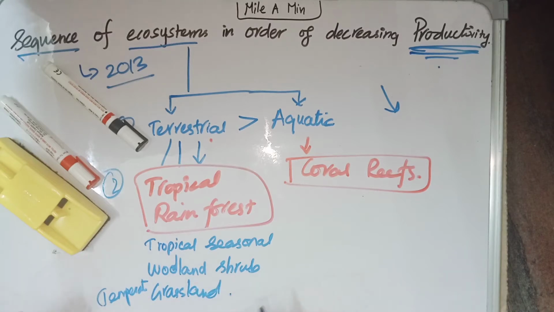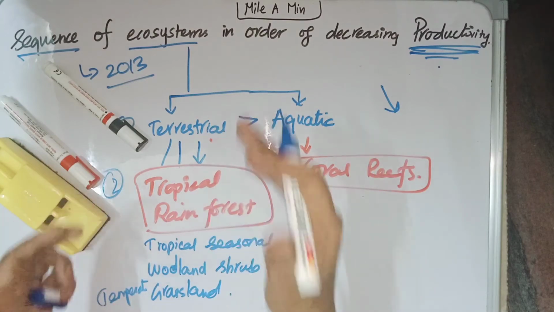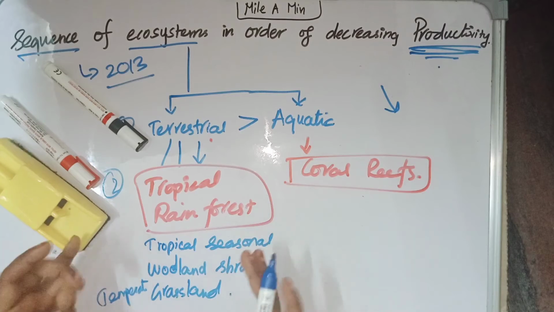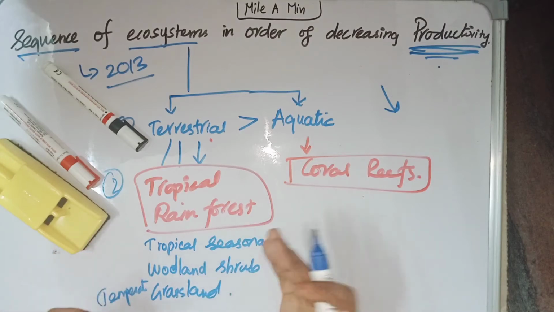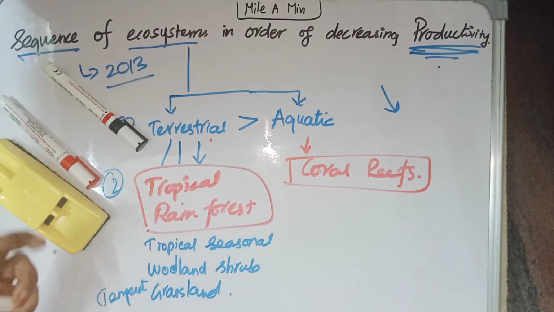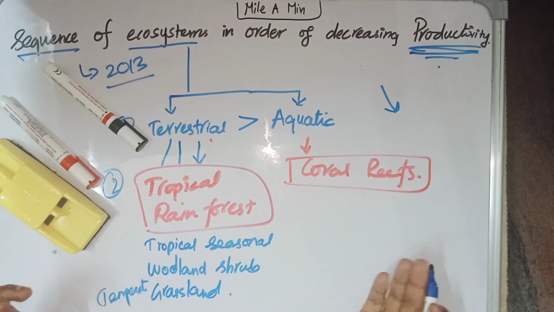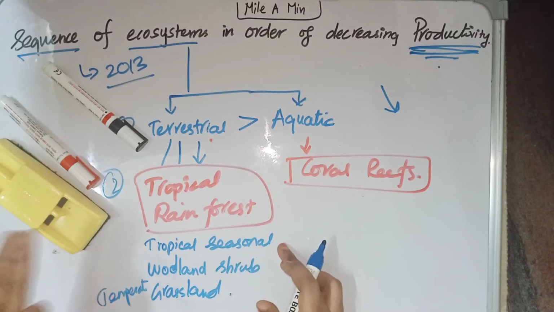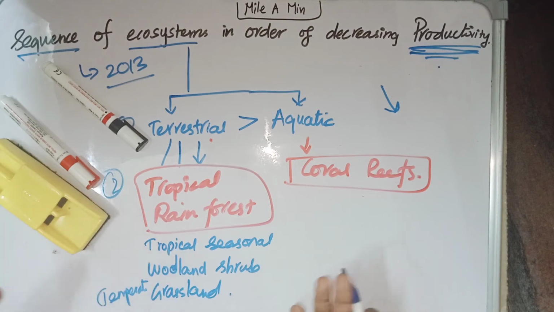So, this is the order in terrestrial ecosystem, based on the net primary productivity, in decreasing order.